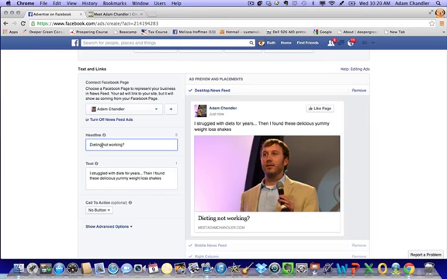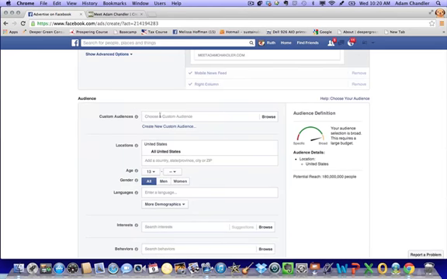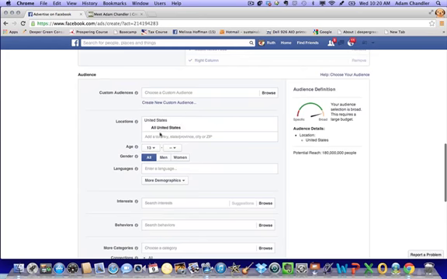So now let me just talk for a minute about some of the targeting that we can do. So creating custom audiences. I've got some custom audiences here, but we're not going to get into that. Targeting by location, age. It starts off with 13 years old. If you're going to go into a big audience, let's just go into the interest first.